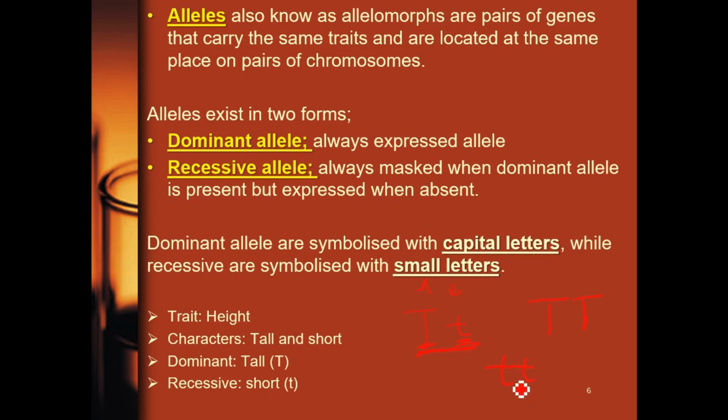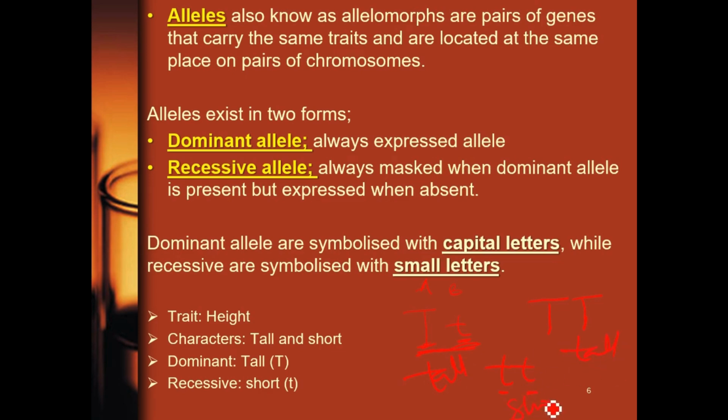Now look at another individual here. This individual is short. Here we have two recessive alleles. In the presence of two recessive alleles, the character for those recessive alleles will show. But in the presence of a dominant allele, the dominant one will always overshadow or mask the recessive one. So this person is tall,